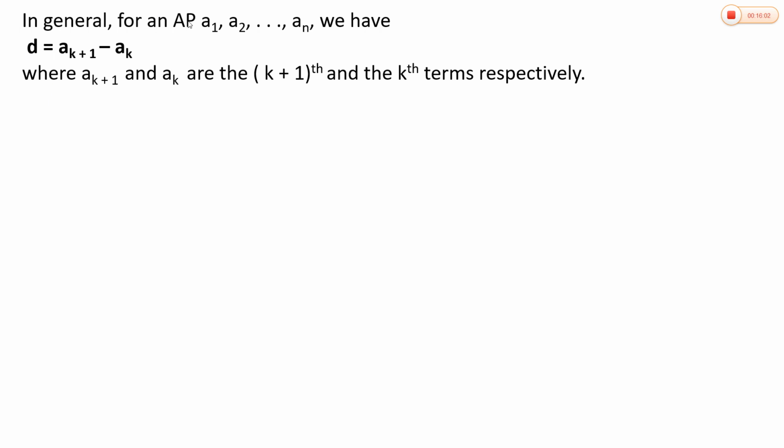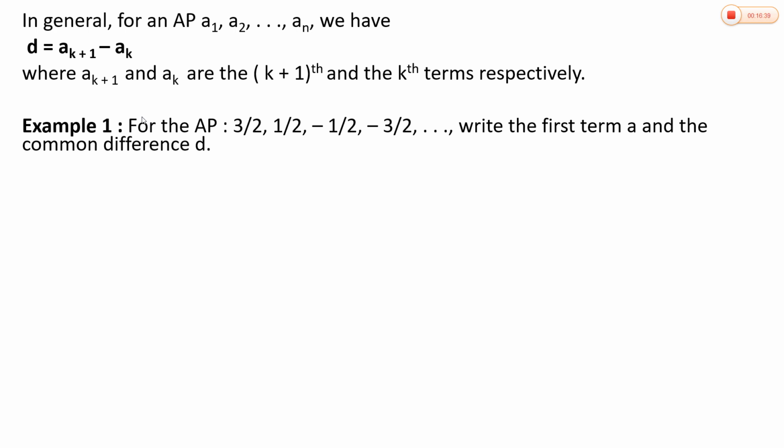In general, for an AP A1, A2, A3, etc., An, we have common difference D equal to A(k+1) minus A(k), where A(k+1) and A(k) are the (k+1)th and kth term respectively. This is in general: D is equal to A(k+1) minus A(k). Here A(k+1) means the (k+1)th term and A(k) means the kth term. The difference should be the same.